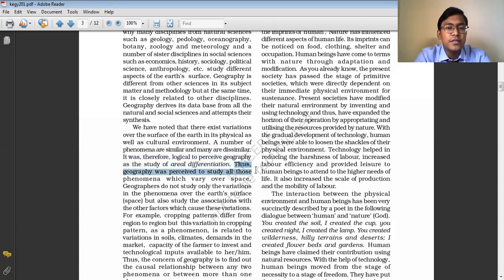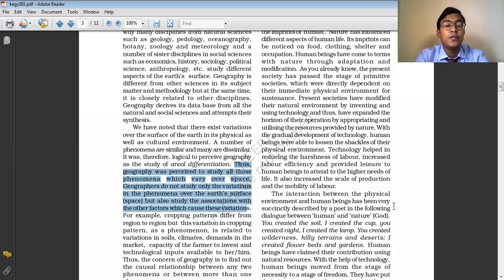Thus, geography was perceived to study all those phenomena which vary over space, and geographers do not study only the variations in space over the Earth's surface, but also study the association with the other factors which cause this variation. All the phenomena which vary from one region to another can be studied geographically. Geographers not only study this variation, but also try to find out the cause of this variation.